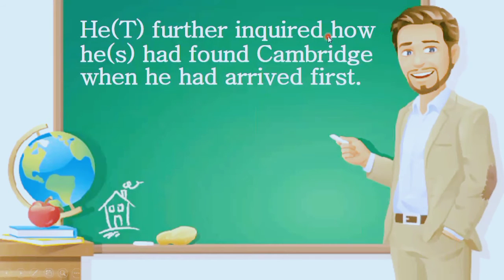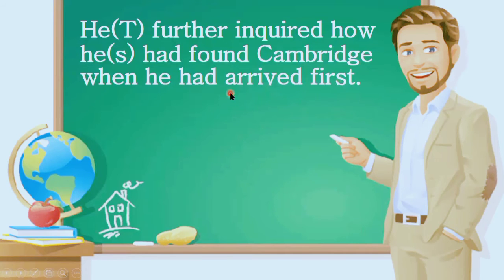He further inquired, he means teacher, further inquired how, here he means the student, how he had found Cambridge when he had arrived first. Here, this sentence might make you a little bit confused that there are two sentences. One is he had found, which is written into past perfect tense, and another one he had arrived first.